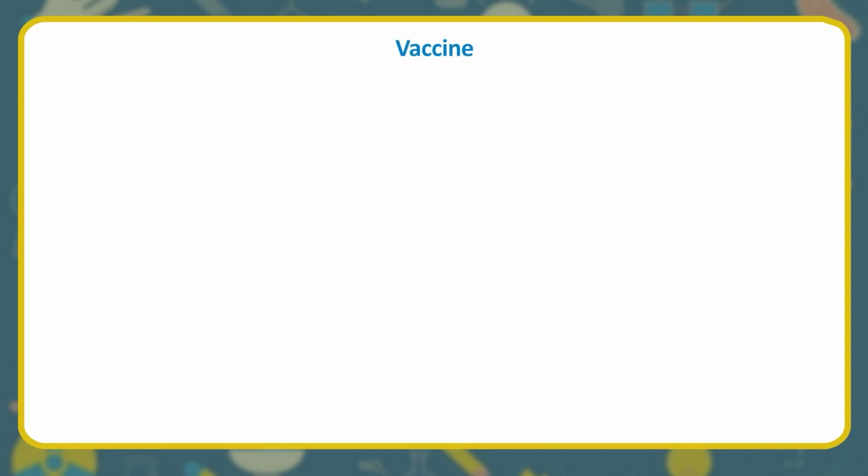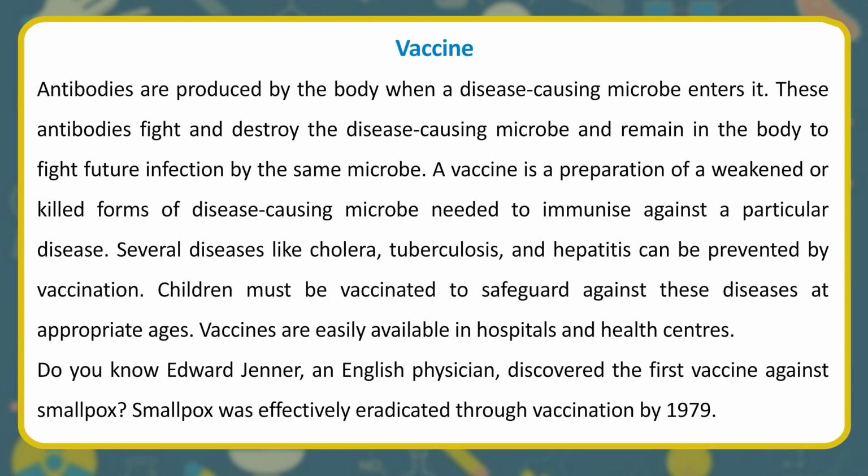Vaccine. Antibodies are produced by the body when a disease-causing microbe enters it. These antibodies fight and destroy the disease-causing microbe and remain in the body to fight future infection by the same microbe. A vaccine is a preparation of weakened or killed forms of a disease-causing microbe needed to immunize against a particular disease. Several diseases like cholera, tuberculosis, and hepatitis can be prevented by vaccination.